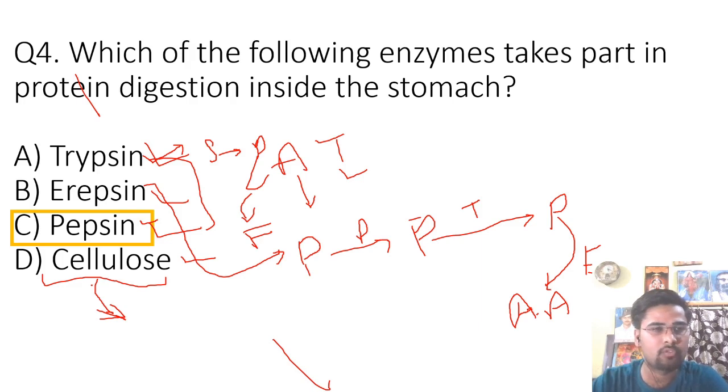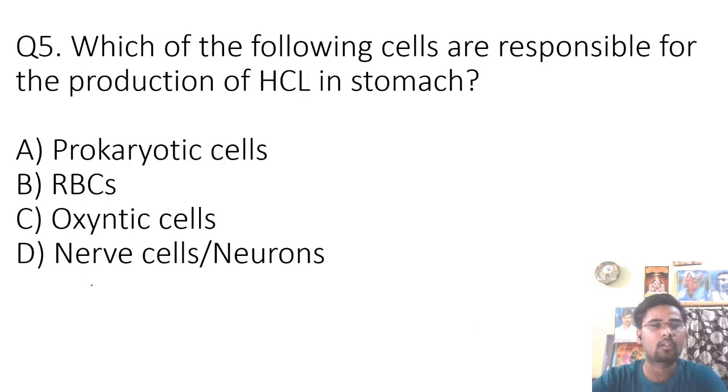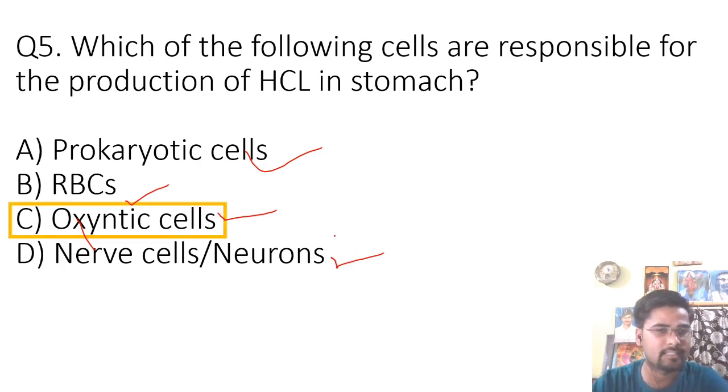So now let's move ahead to question number 5. Question number 5 is, which of the following cells are responsible for the production of HCl in stomach? Your options are prokaryotic cells, RBCs, oxyntic cells. Option number D is nerve cells or neurons. So the correct answer of this question is oxyntic cells. Oxyntic cells are in the stomach and they help in production of HCl.